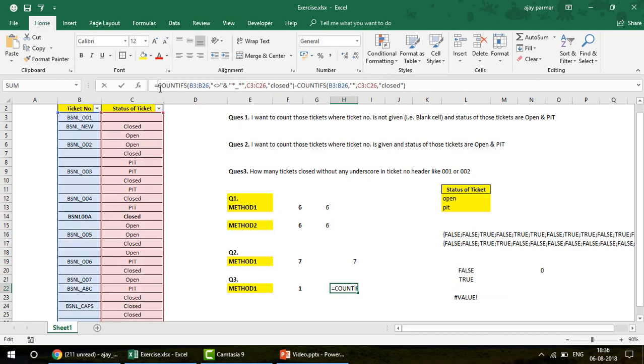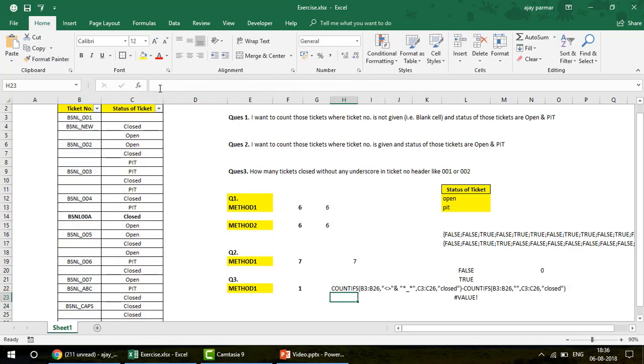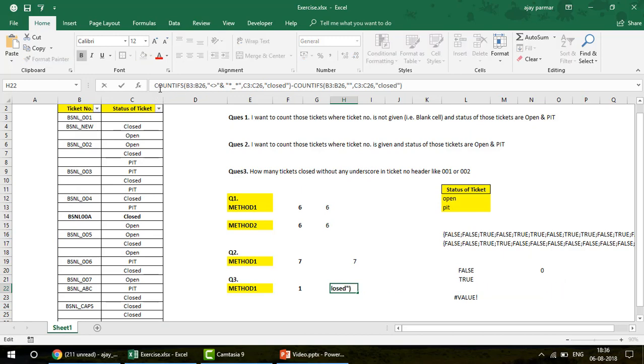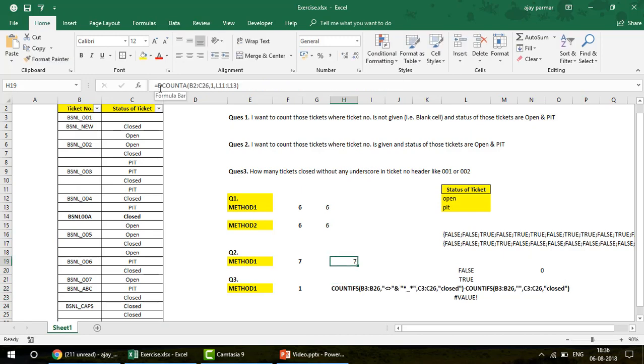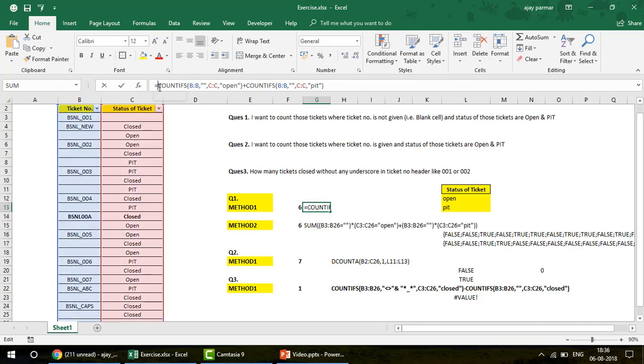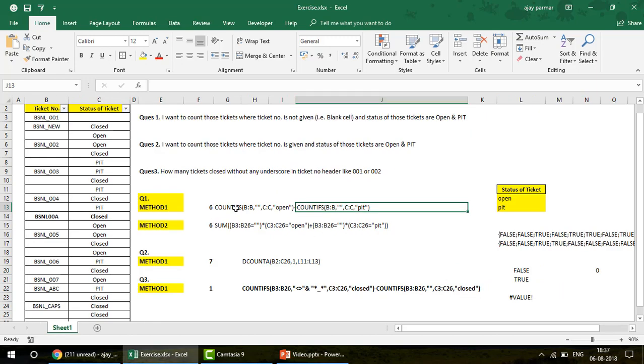Let me remove the equals to sign so that you can see this formula, right? So this is your first formula. Now this is your other formula. I remove the equals to sign from here as well. So I have adjusted all the things for you. This is your formula 1, this is your formula 2.